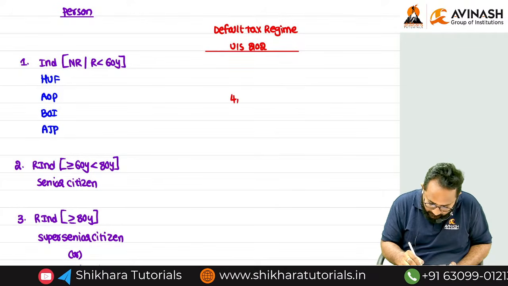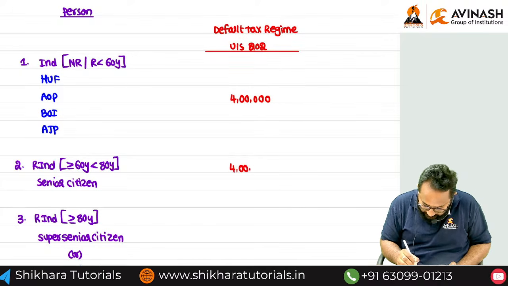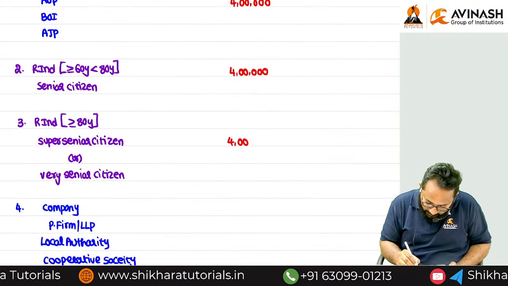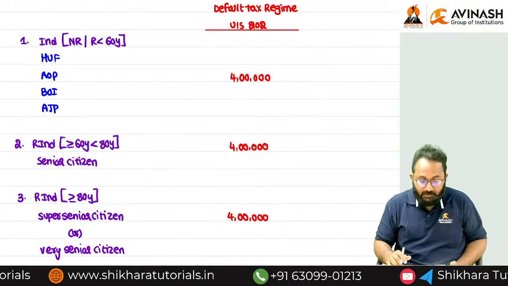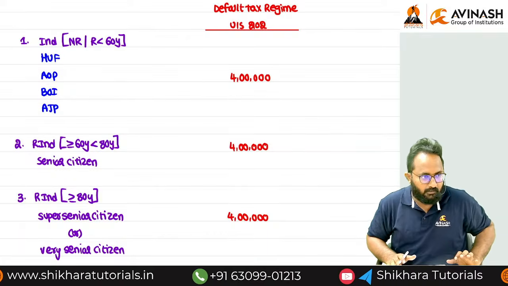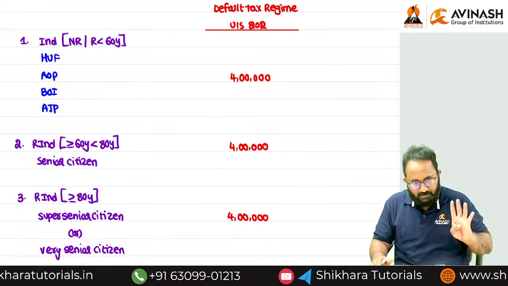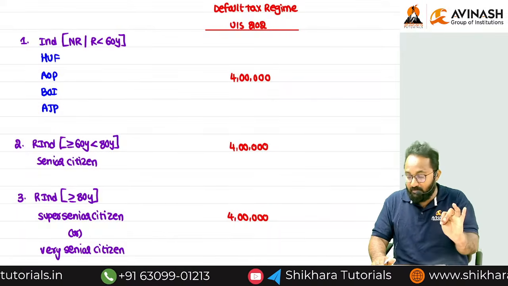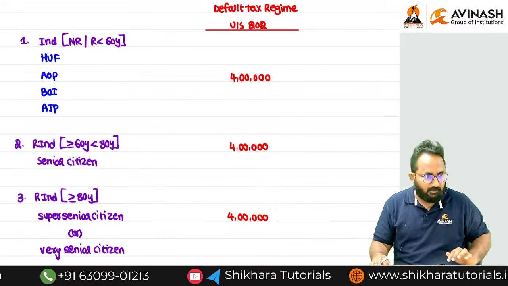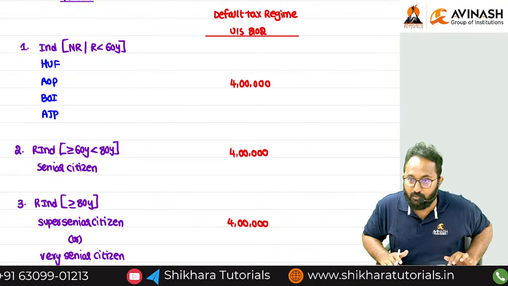There is no need to check the residential status or the age; directly in the default tax regime under section 202, the basic exemption limit is 4 lakh, for residents and non-residents alike, without checking the age. A non-resident can also follow this default tax regime under section 202. Clearly they have given it, right?